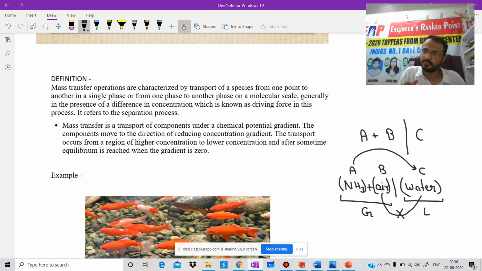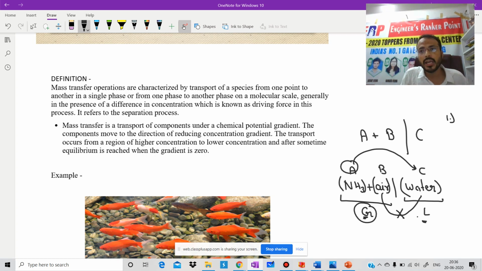Actually, what is going on? Just try to feel this subject. It is a very wonderful subject. Mass transfer operations are characterized by transport of species. A is going to be transported. The first point is clear: transport of species. The second one is from one phase to another phase. It is going from the gas phase to the liquid phase. It means the second point is also clear.